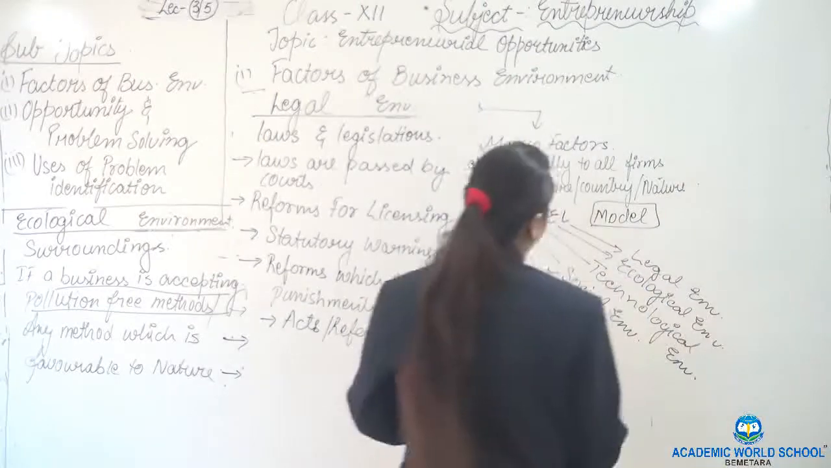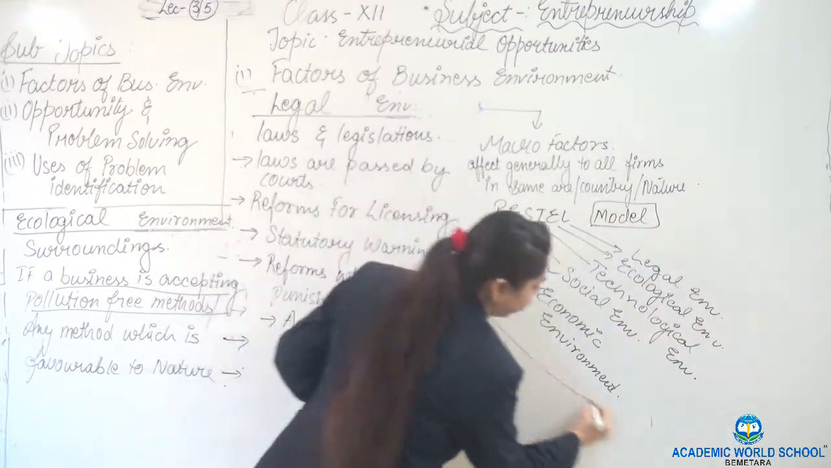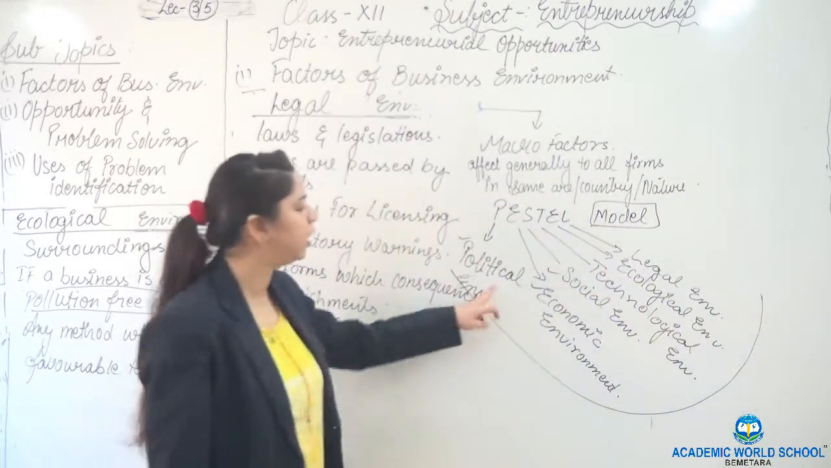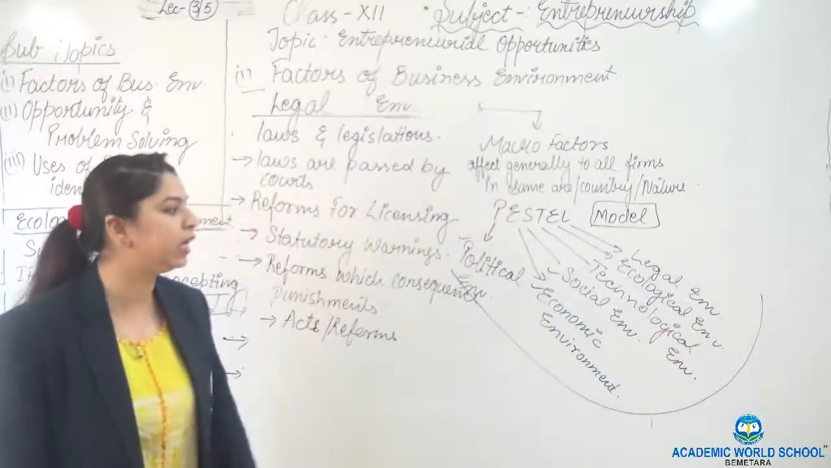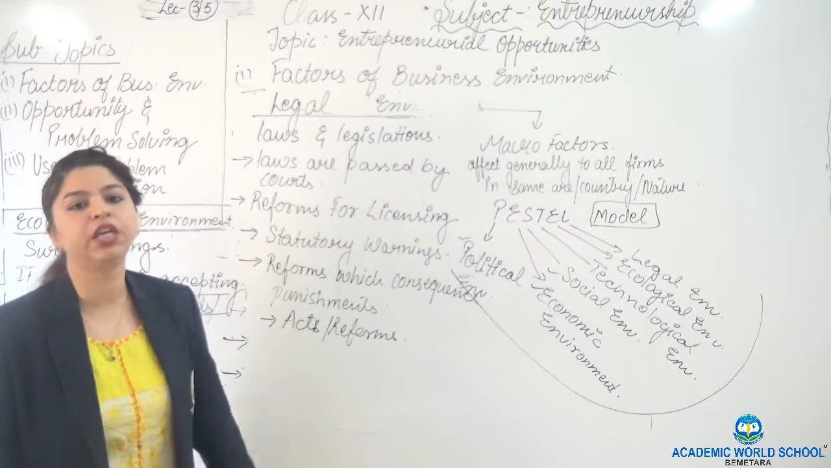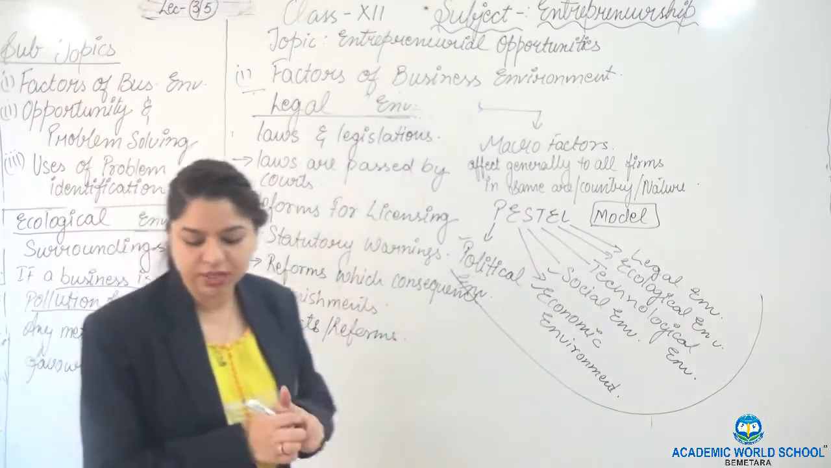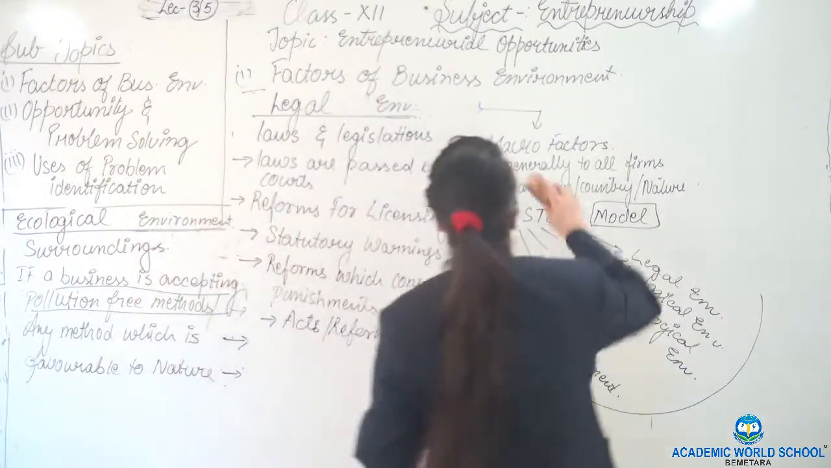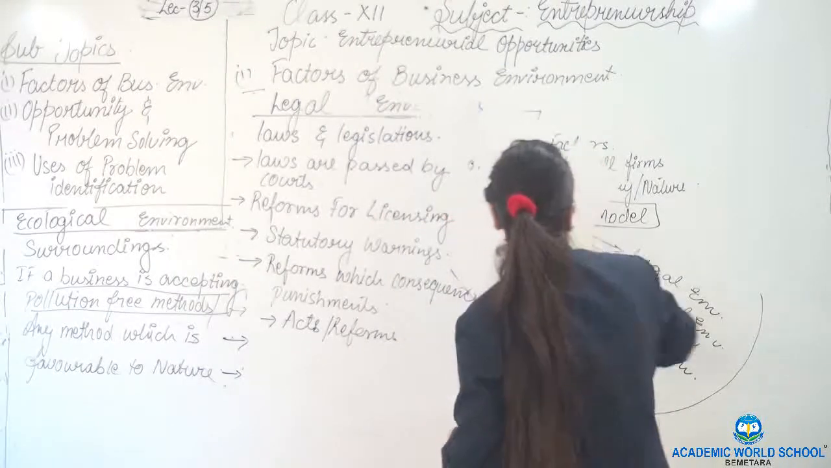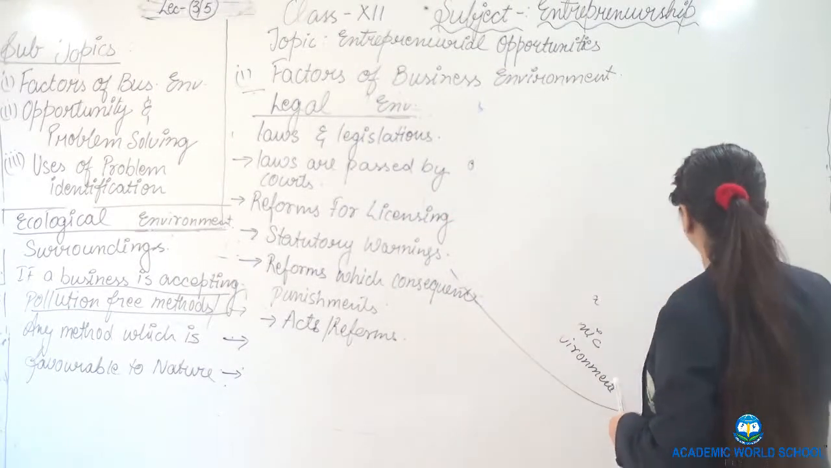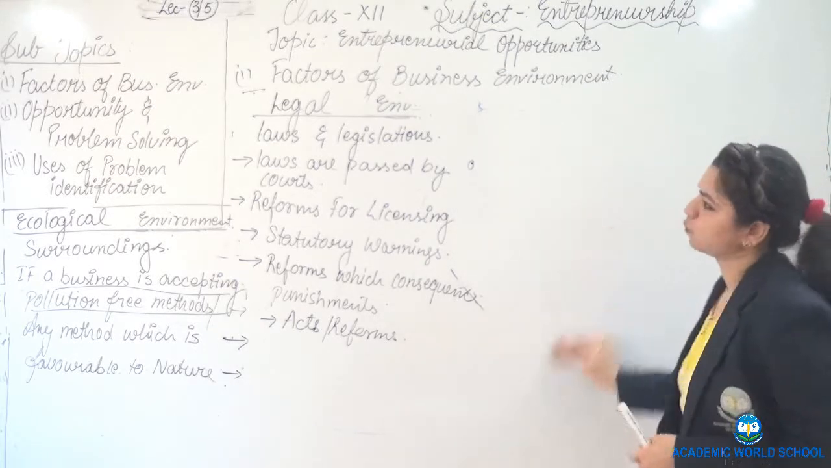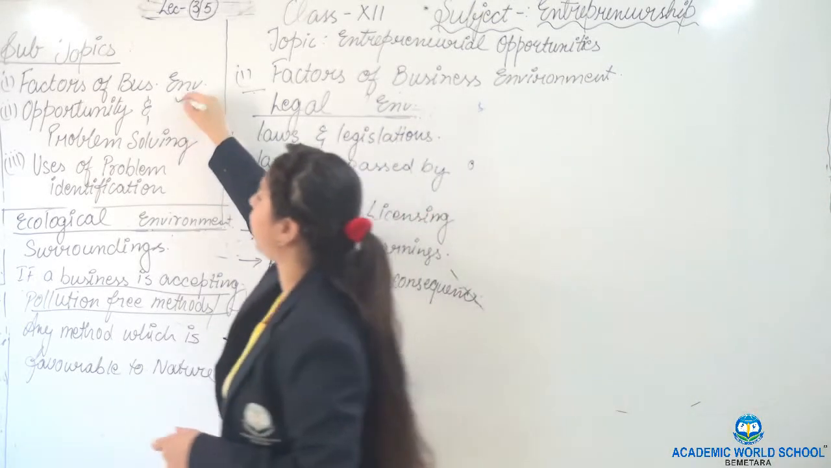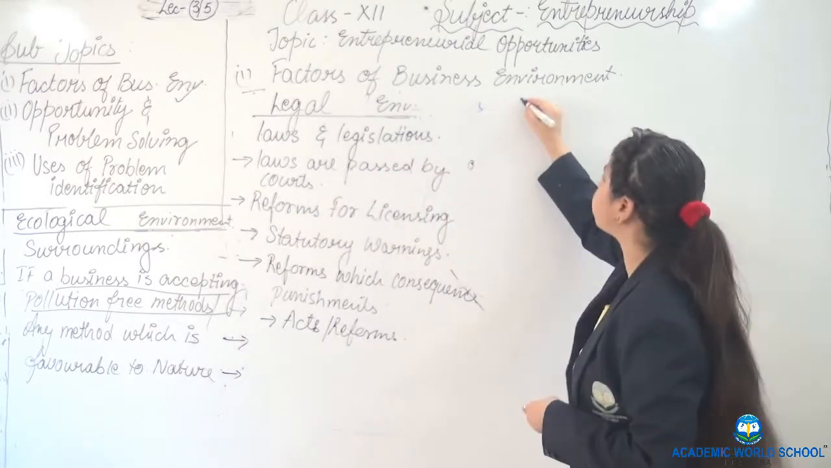So we have covered the whole PESTLE model: political, economical, social, technological, ecological and legal. All these factors have been covered, and there are questions given in your assignments, you may do them. Now we are coming to a very small topic, not much elaborated, just 5 minutes I will take. Next one is opportunities and problem solving.